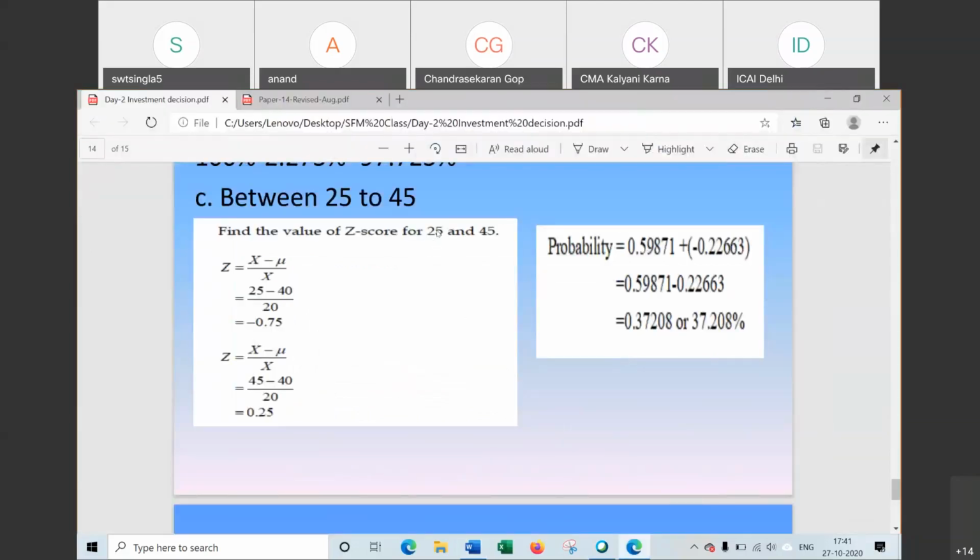Now we were computing for 25 to 45. We had to find 25 to 45. For 25 it is minus 0.75, the value is this one. For 25 it is this much. Now we will simply add this value. That is, plus minus minus, it will be subtracted. 37.208. Did you get this one? Any doubt in this?